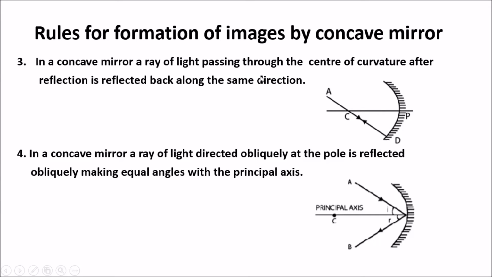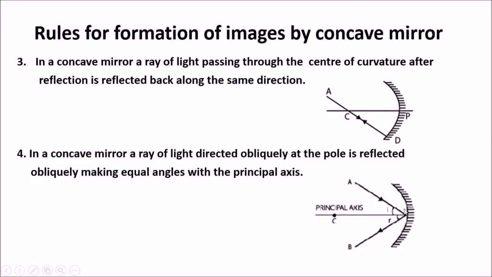Let's go to rule 4. Rule 4 says that in a concave mirror, a ray of light is directed obliquely. When we say obliquely, it means at a certain angle, not vertically. You can see an angle i being formed here. In a concave mirror, a ray of light directed obliquely at the pole is reflected obliquely, making equal angles with the principal axis. In this case, the principal axis is acting like the normal.